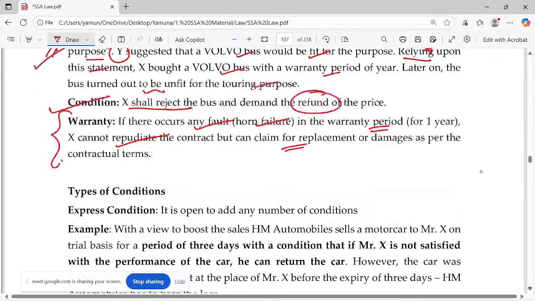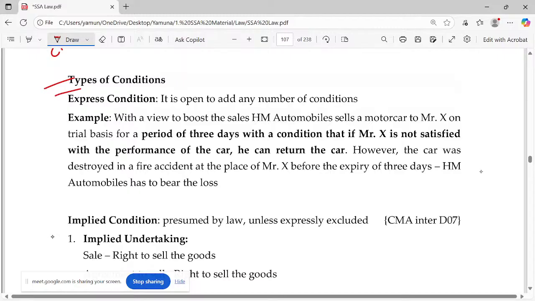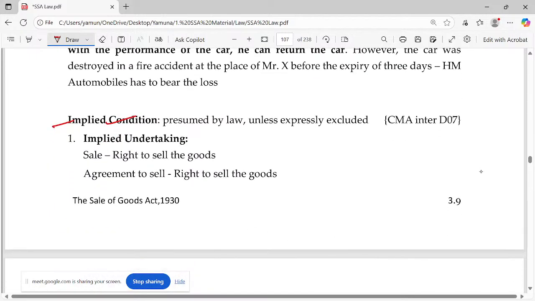Okay. Types of condition: express condition and implied condition. There can be any number of conditions you can add. Your wish. Let me go for implied condition. Express condition, there is a difference. Implied condition is an implied undertaking. See, I am having a shop. I am selling the goods. Means, what do you think about me?